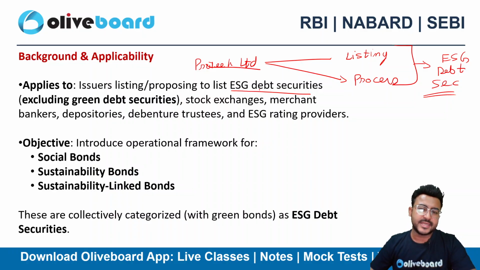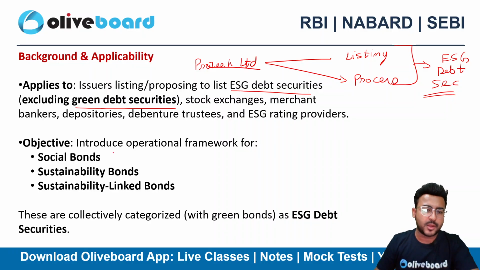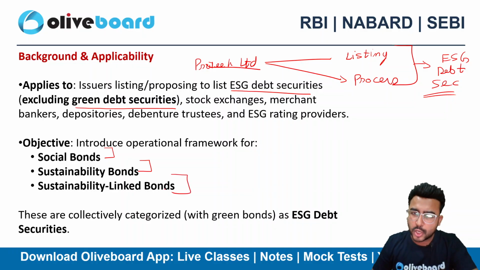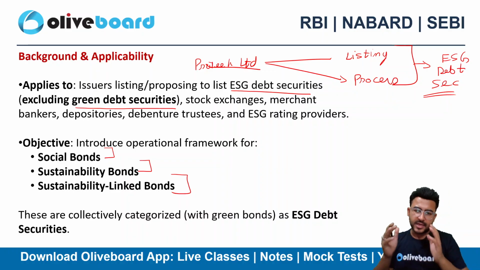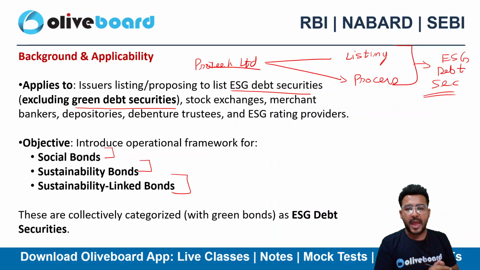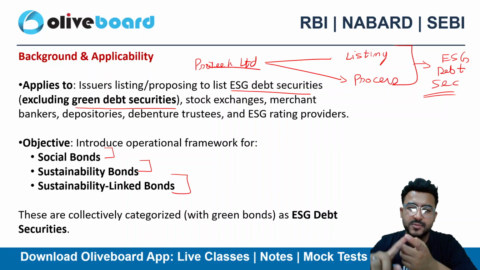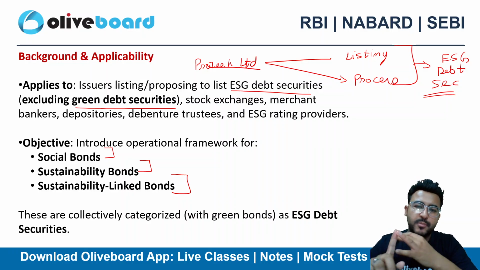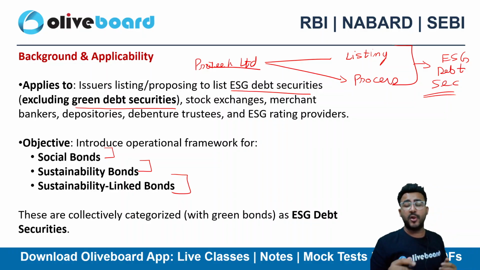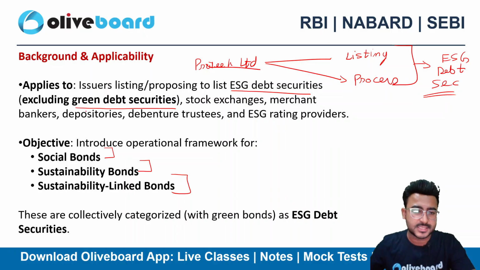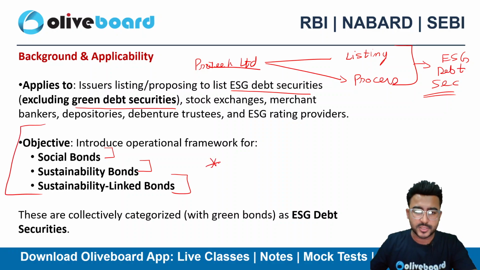However, in ESG debt securities, we need to exclude the green debt securities. What do I mean by that? This framework will be applicable on social bonds and sustainability linked bonds, but not on green debt securities. There are many terminologies here, and from your examination point of view, you need to remember what green debt securities are, what social bonds are, what sustainability bonds are, and what sustainability linked bonds are. These terminologies are very important for your examination.